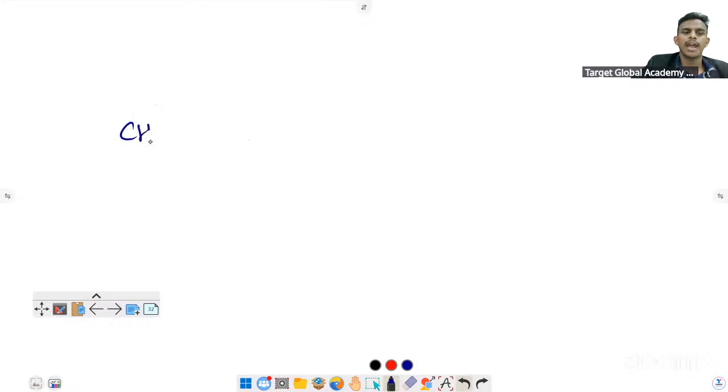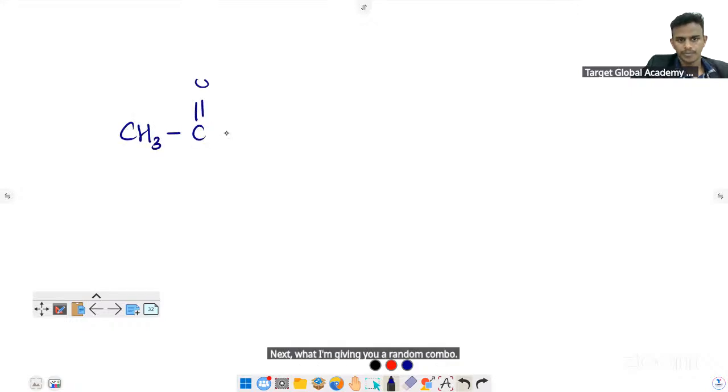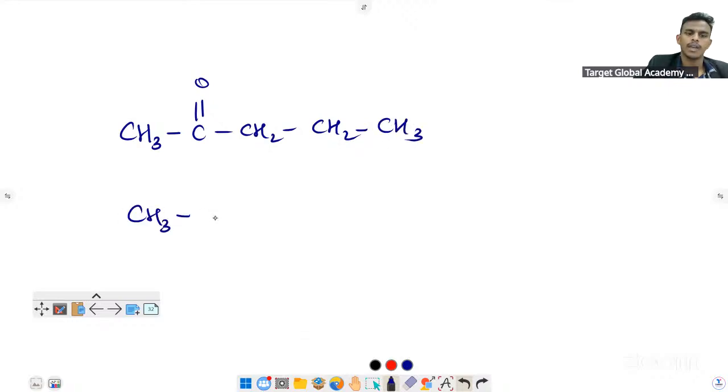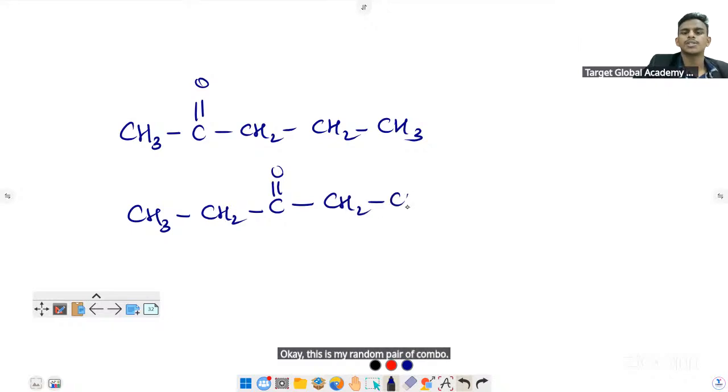Next one, I'm giving you a random pair of compounds. How will you distinguish these compounds? Which test is useful here?